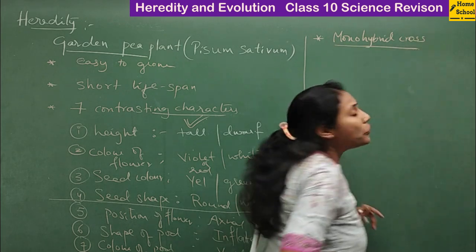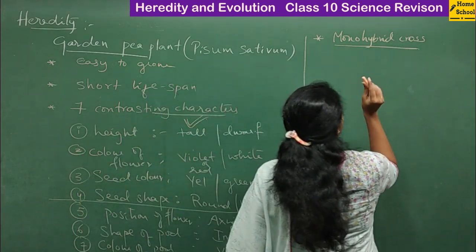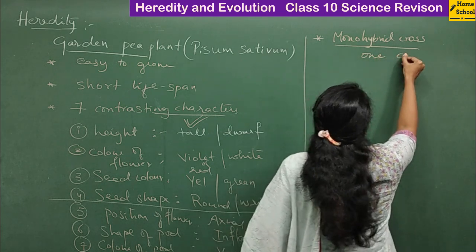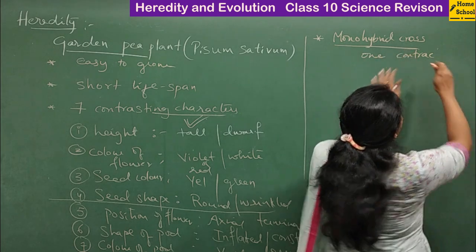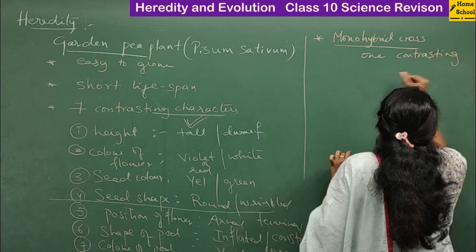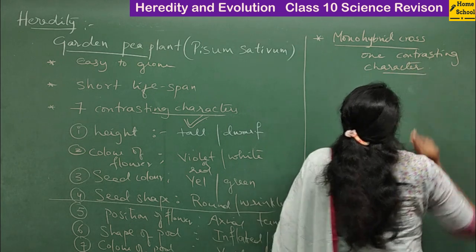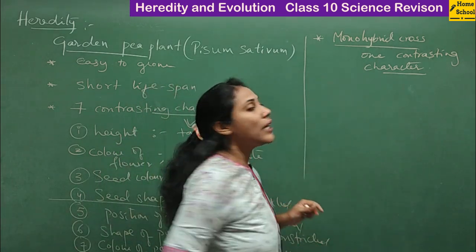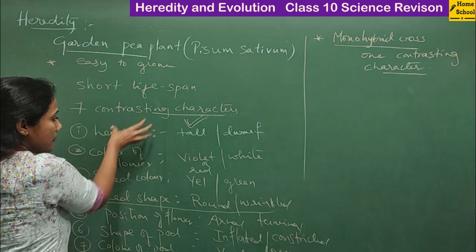So what do you mean by monohybrid cross? In this monohybrid cross, only one character was studied. He studied one contrasting character and observed how this character is getting passed from parents to offspring. So studying only one contrasting character is called monohybrid cross. He selected the contrasting character height.